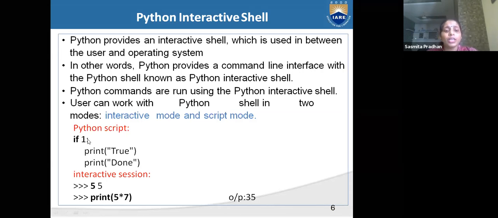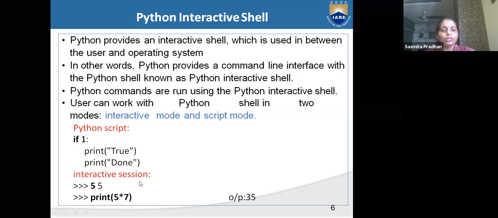Indentation means if you give a colon, then you have to write as per the indentation. In your print true, all the strings you have to write within double quotes. After print you have to give brackets. There are a few rules, but not like C and Java, not that many rules, but a few rules are there.